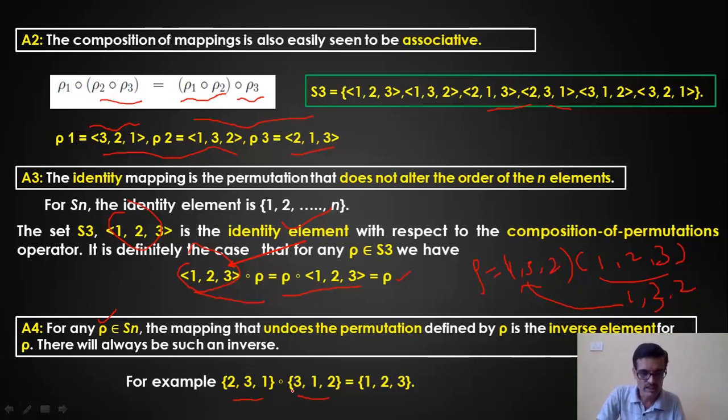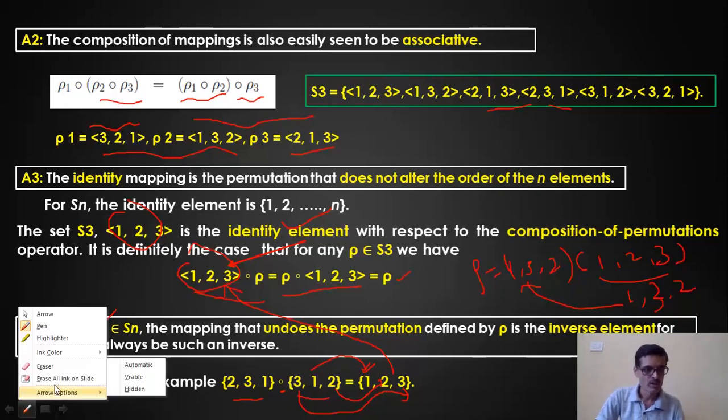Why? Because when I perform a composition of permutation operation over here, you have to rearrange this according to the elements of this. That means the second element should come first, so the second element is this. I have written it somewhere here, right? The third element should be the second element, that is 2, written here, right? The first element should be the third element, that is 3. So I get 1, 2, 3. What is 1, 2, 3? It is nothing but the identity element. Is it right? Correct. So 3, 1, 2 is the inverse of 2, 1, 3.